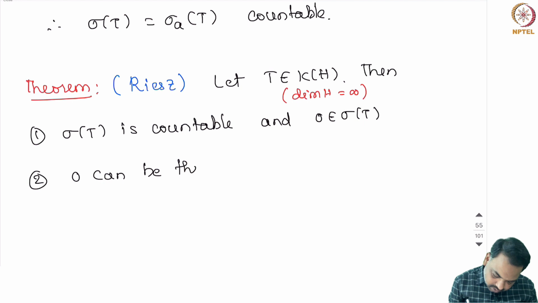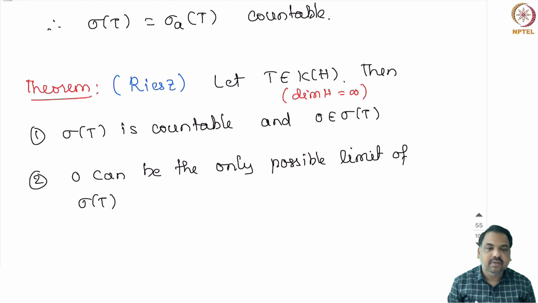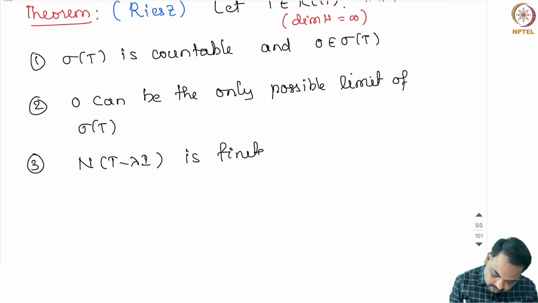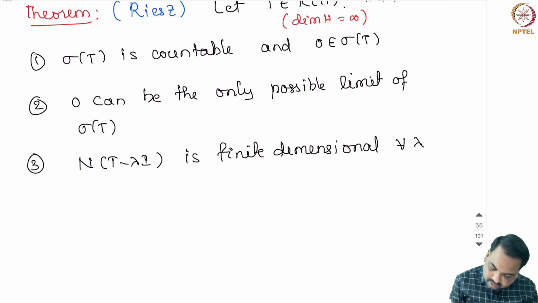0 can be the only possible limit point of the spectrum of T, and we also have shown that the null space of T minus lambda I is finite dimensional for all lambda in the spectrum of T,